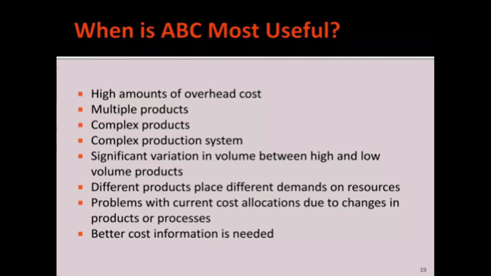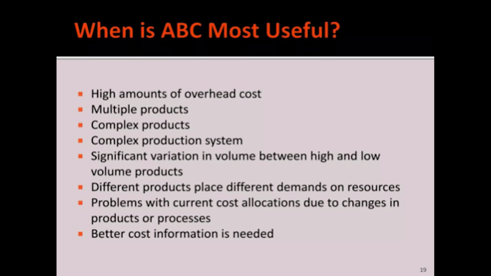When is ABC most useful? That is, activity based costing is useful at what time? When there is a high amount of overhead costs, that is excess costs incurred in each department separately, then ABC is useful. When we are producing multiple products in the same production company, there also we need to calculate the expenditure based on the activities, based on the products. At that moment also activity based costing is required.